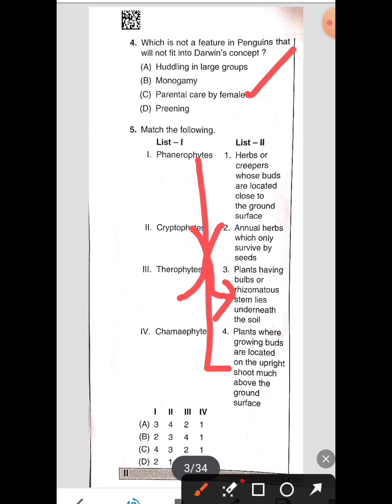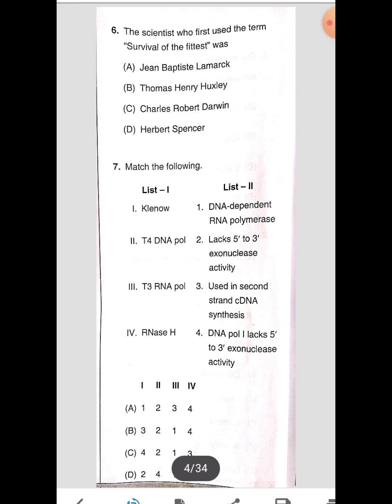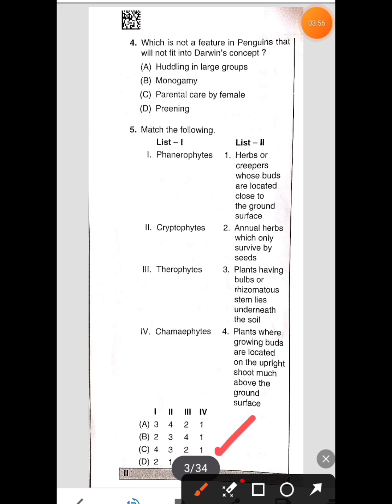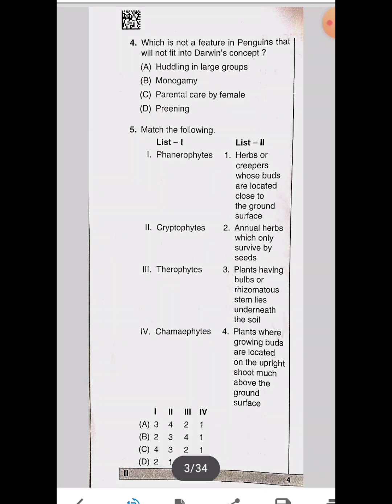Chamaephytes are herbs or creepers whose buds are located close to the ground surface. They are called chamaephytes. So here the correct answer is C. Okay, so let's see the next question.